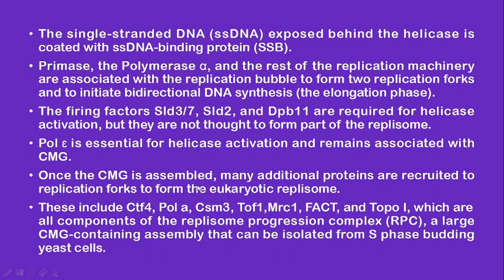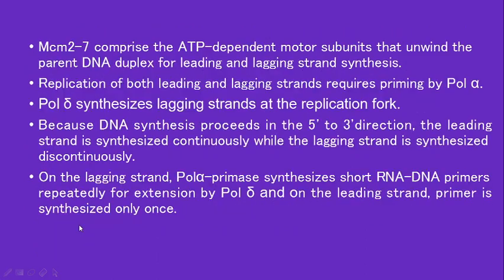Once the CMG complex is assembled, many additional proteins are recruited to the replication fork to form the eukaryotic replisome. This includes proteins like CTF4, polymerase alpha, CSM3, TOF1, MRC1, FACT and topoisomerase 1, which are all components of the replisome progression complex, or RPC. This is a large CMG assembly which is isolated in the S phase of budding yeast cells.